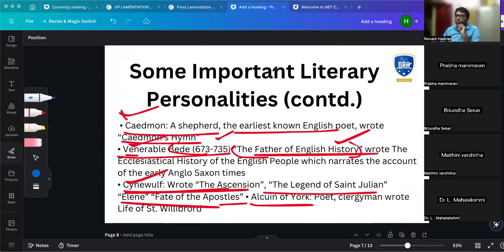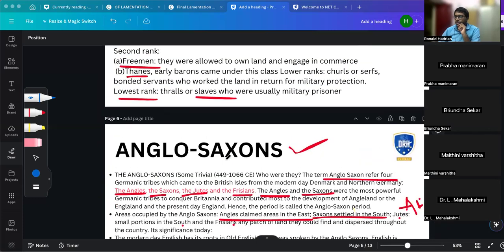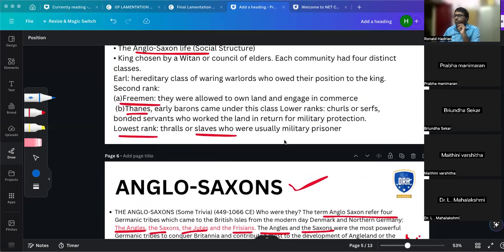And we have seen 4 literary personalities: Caedmon, Venerable Bede, Cynewulf, all these people we have seen. So clear with these things, right? Any doubts? Okay. Just a quick revision. I'll just ask quick questions. Just try to answer them.